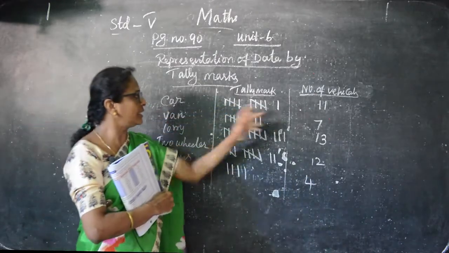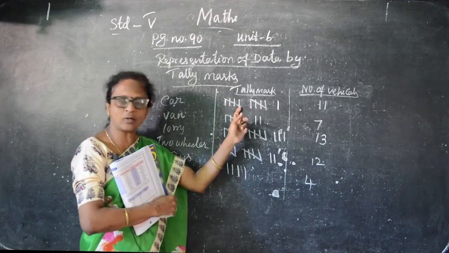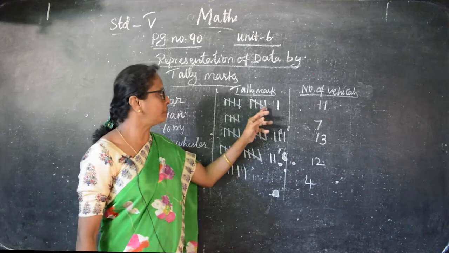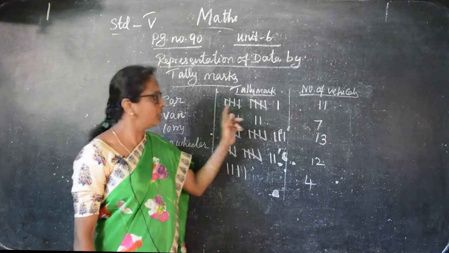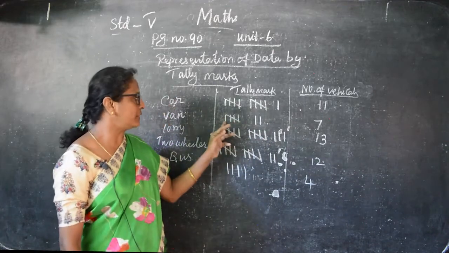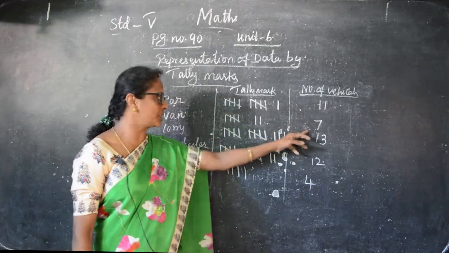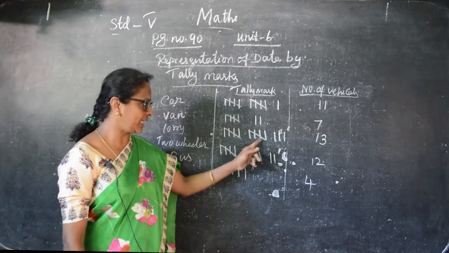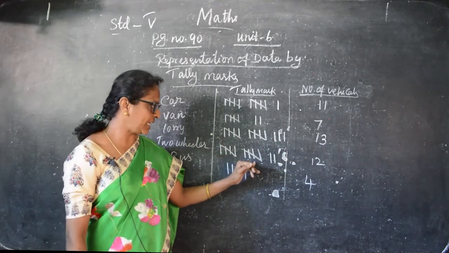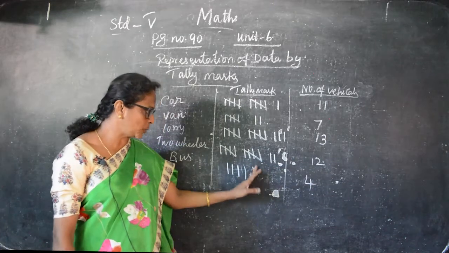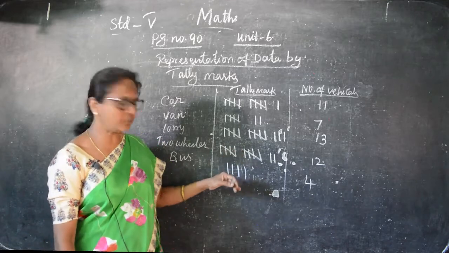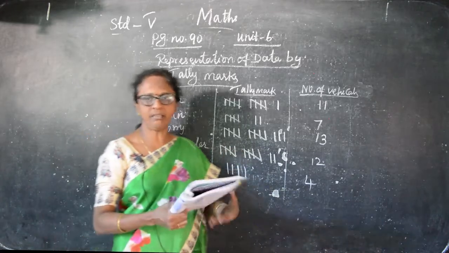Car, how many is there? 1, 2, 3, 4, and the cross line you can count as a 5. And again 1, 2, 3, 4, 5. This cross line is 5. So 5 plus 5 is 10, and this one is 11. And van is 7. 1, 2, 3, 4, 5 plus 2 is 7. And here is 5, 10, 1, 2, 3, 13. And 1, 2, 3, 4, 5, 10, 11, 12. And if there is no crossing line, you just count and put how many lines are there. 1, 2, 3, and 4.